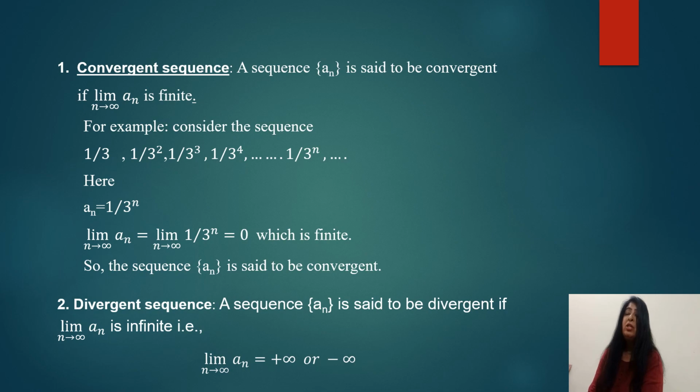If the limit of the sequence is infinite, that is, it is positive infinity or negative infinity, then the sequence is said to be divergent. You can take the sequence as a_n, and if the limit of a_n as n approaches infinity is infinite, then this sequence is said to be divergent.